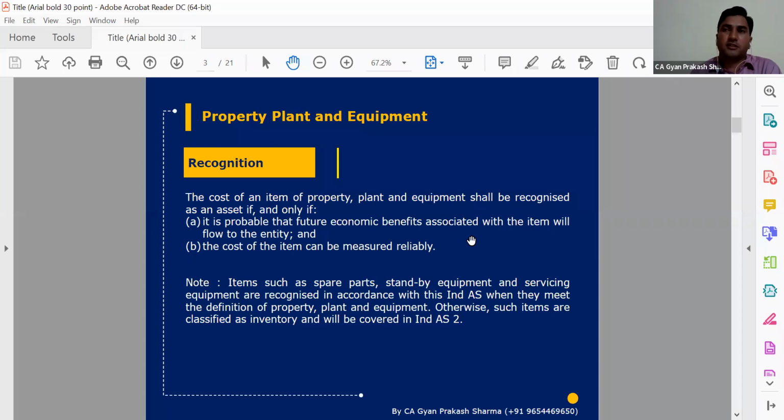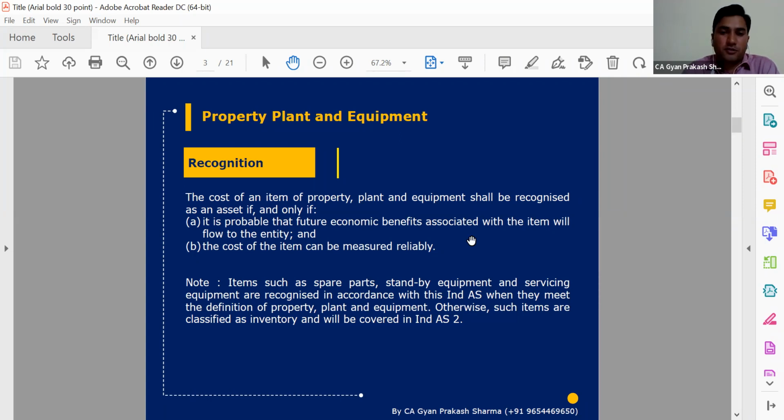There might be a failure, like a system failure in an important machine, and then we immediately need spare parts for replacement or repair of that machinery.